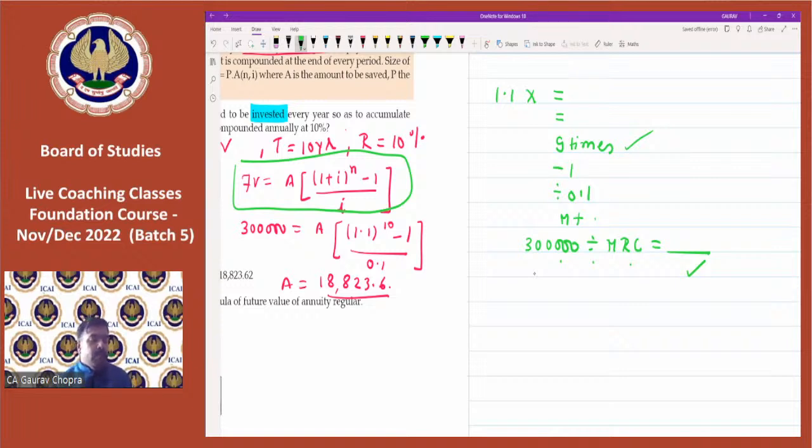Yes. So now most of you have given the answers. Whenever we have to calculate the power, there is a simple thing like 1.1. If power is 10, then press multiply and equal to for 9 times. If power is 15, then multiply and press equal to for 14 times.